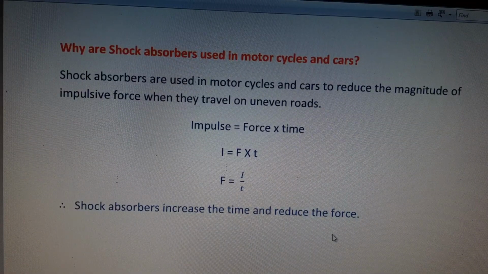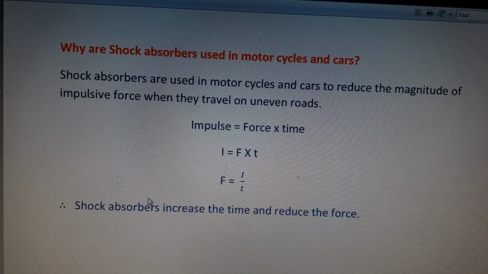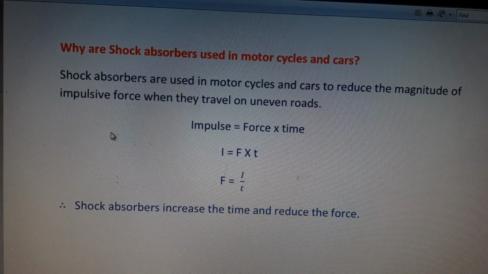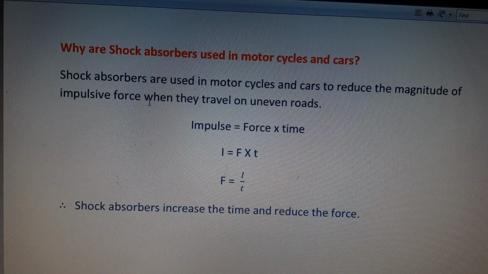The 4 marks important question in laws of motion: why are shock absorbers used in motorcycles and cars? It is based on impulse. The shock absorbers are used in motorcycles and cars to reduce the magnitude of the impulsive force when they travel on uneven roads. So this is the answer: to reduce the magnitude of impulsive force.